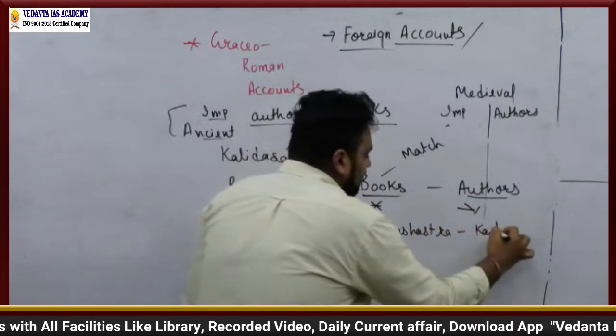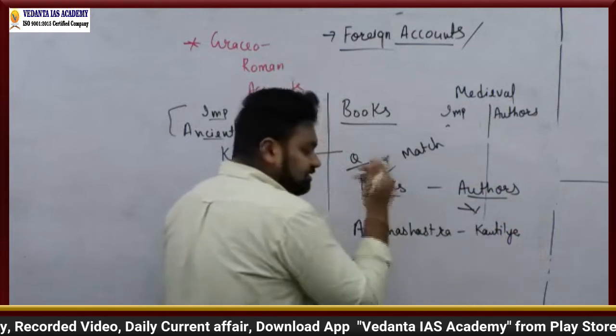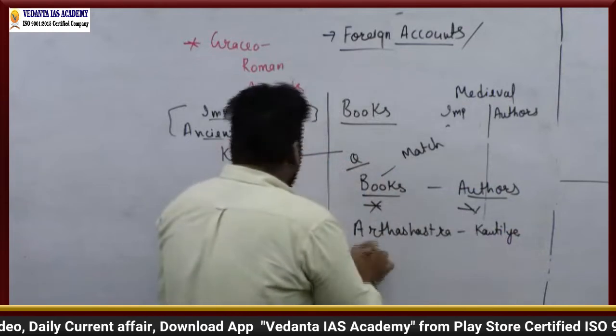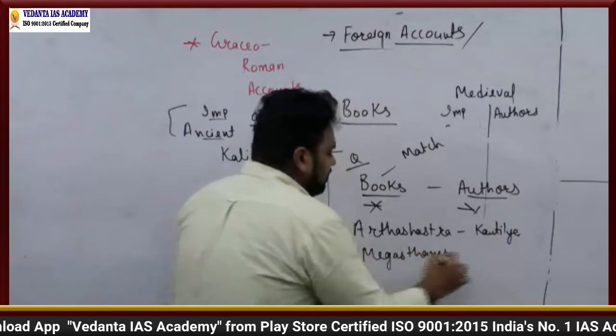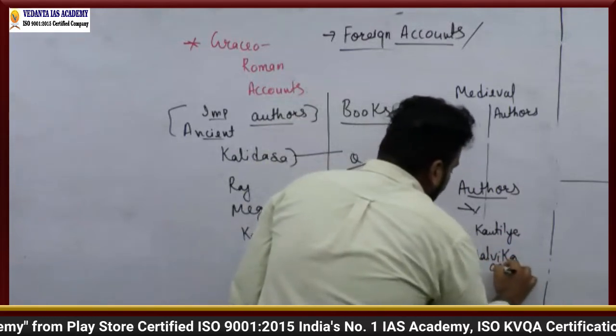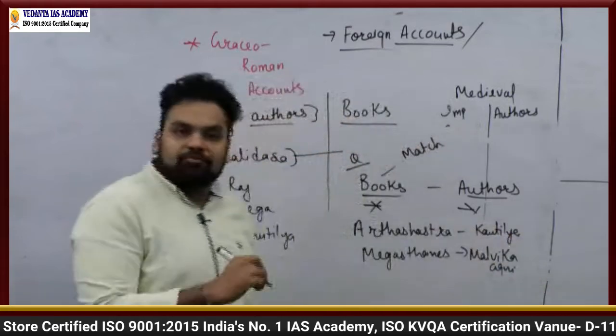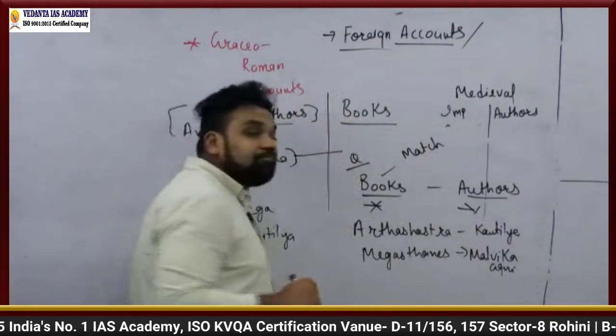Arthashastra is by Kautilya, right? So that is the name of the book. And then they say your Megasthenes. So they give the name of Malvika Agnimitram, right? They give the name of Malvika Agnimitram. So they will tell you to identify the wrongly matched pair.